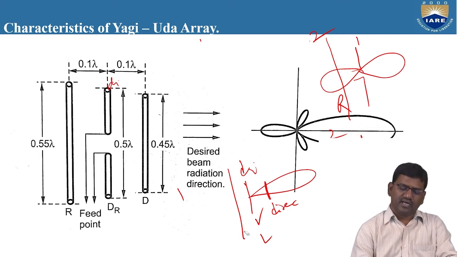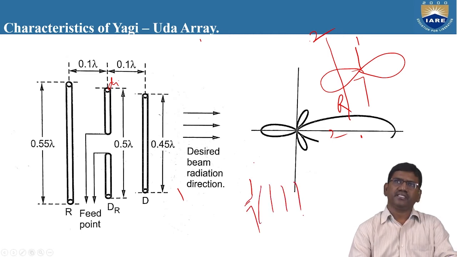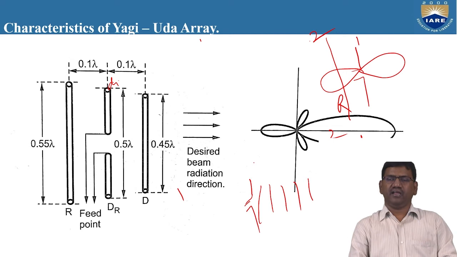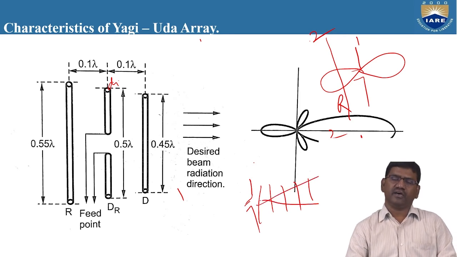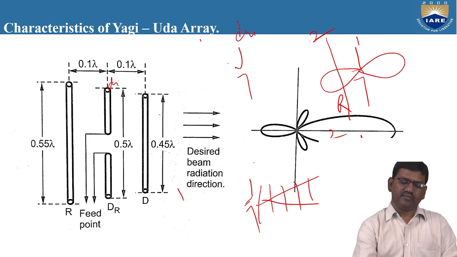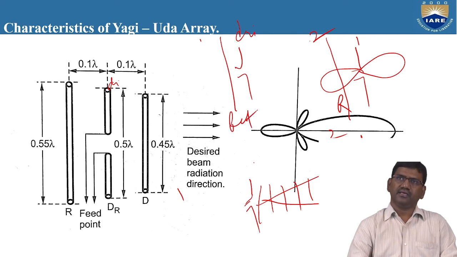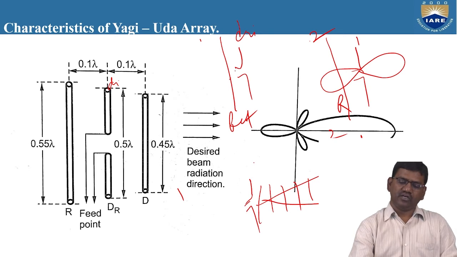What is the action taken by the directors here? If this is a dipole antenna, these directors will make the radiation pattern move away from the driven element. These directors will add all the fields produced by the half-wave dipole antenna in a direction away from the dipole antenna. And what is this reflector doing here? This is the driven element. This reflector is moving the field observed by the reflector in a direction towards the driven element.